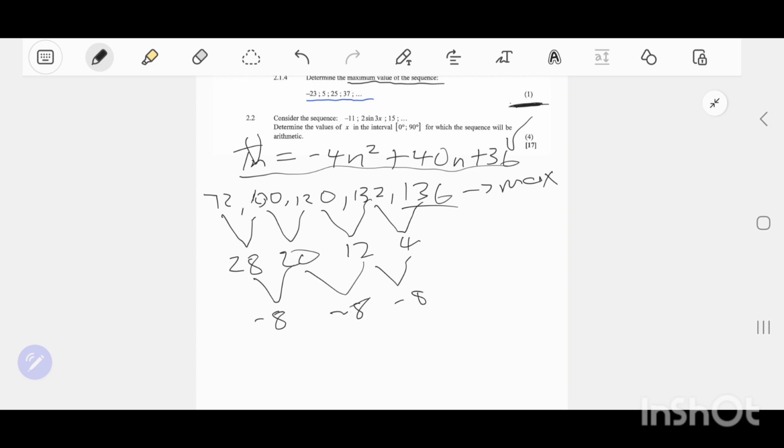And remember, we are working with a quadratic sequence in this case. This means, people, we expect to find the first difference is not constant, and the second difference is constant.